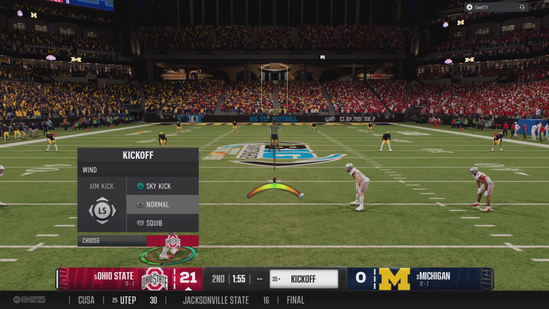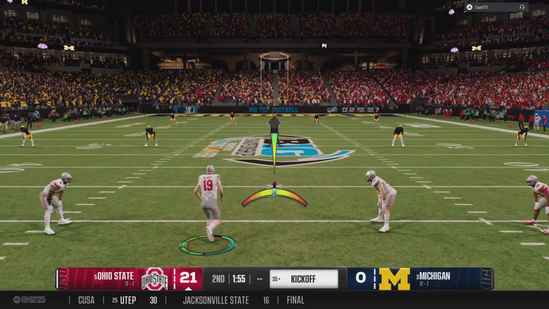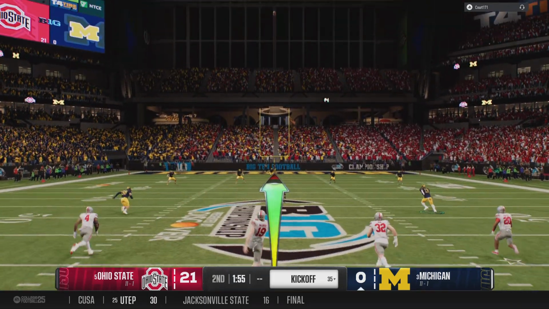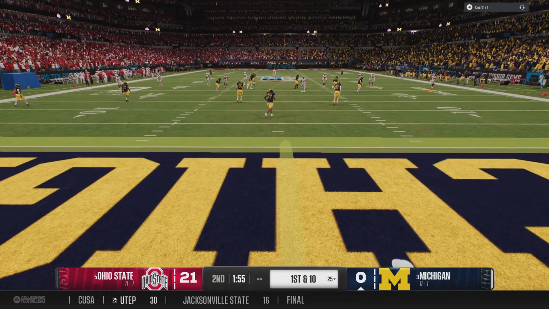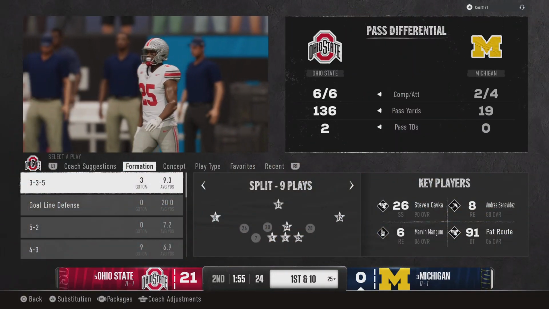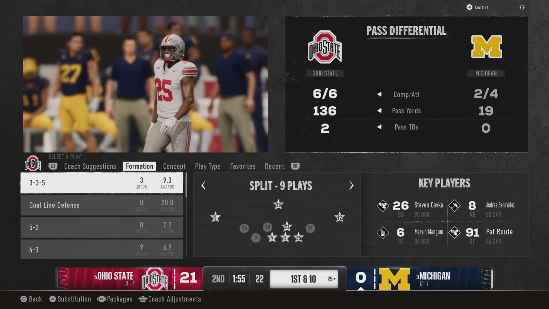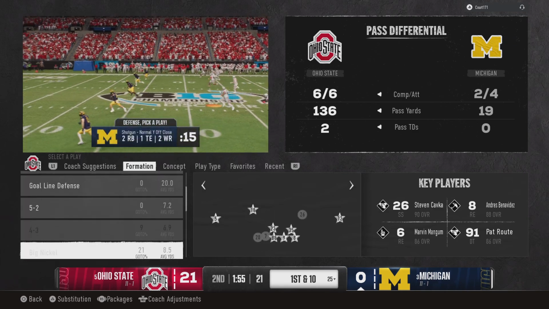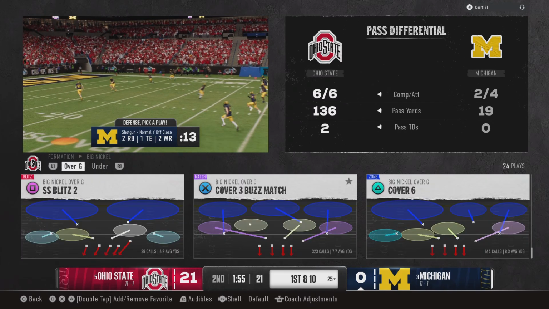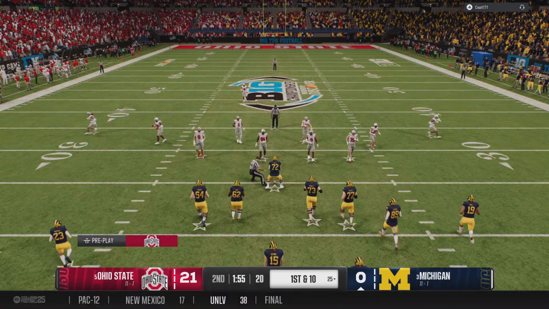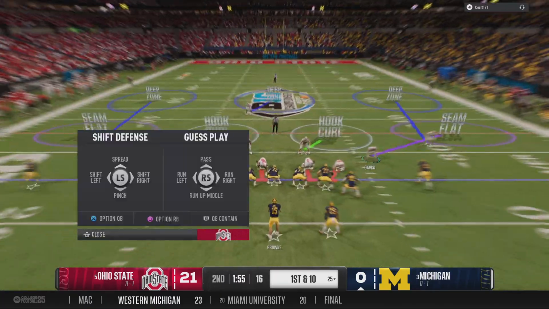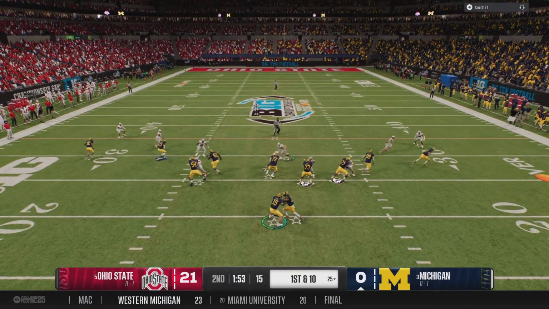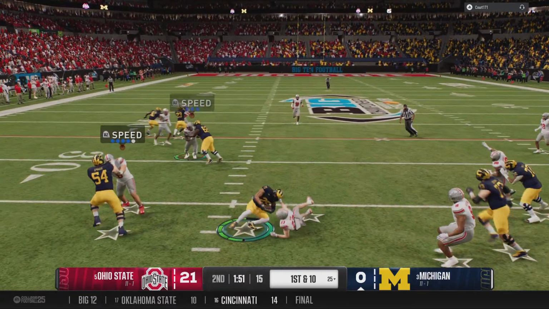Kickoff team on the field getting set now. And that one will bounce out of the back of the end zone. The offense will start at the 25. And the Michigan offense comes back out on the field. This has been a rough first half. They'll have to regroup at intermission. But in the meantime, let's see if they can get some momentum going.